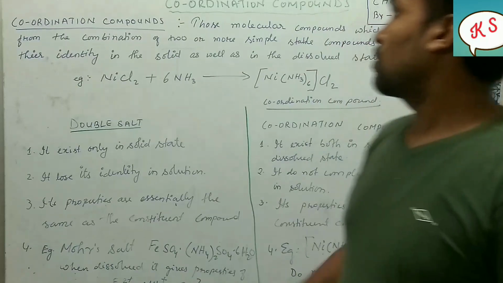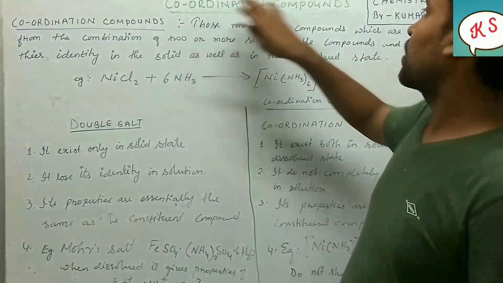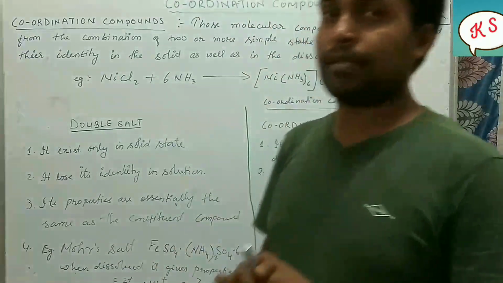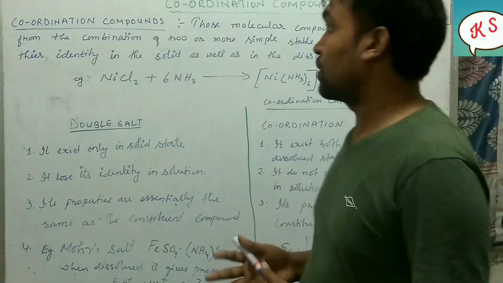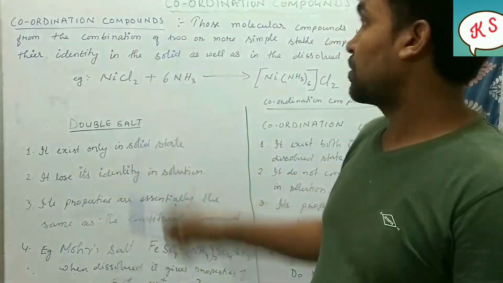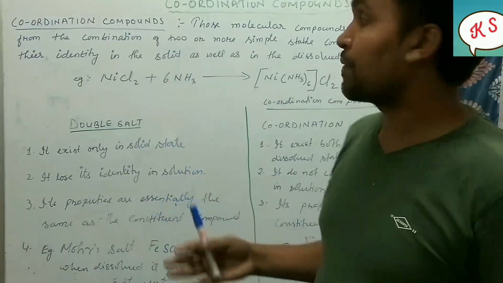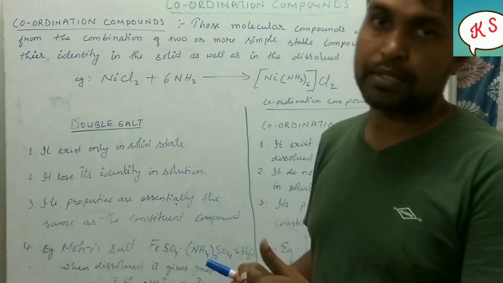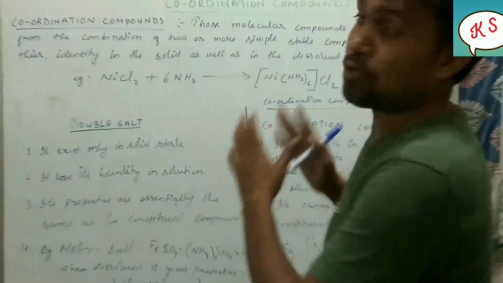So the name of the chapter here is coordination compounds. First of all, let us try to understand what is a coordination compound. What does it mean? What is the definition? I want you to take down the notes also, because during the explanation I will be giving you explanation as well as the notes.